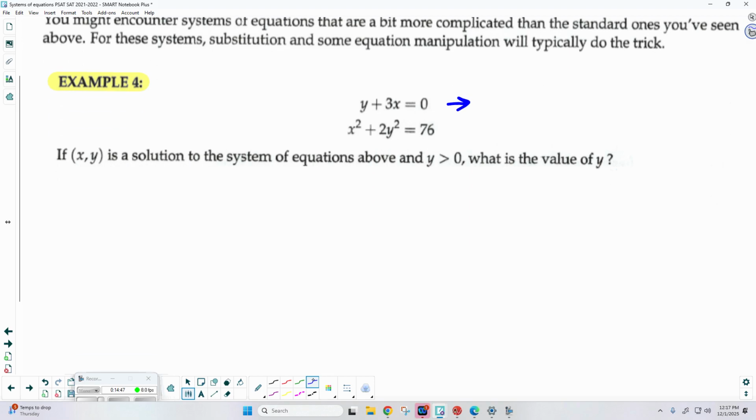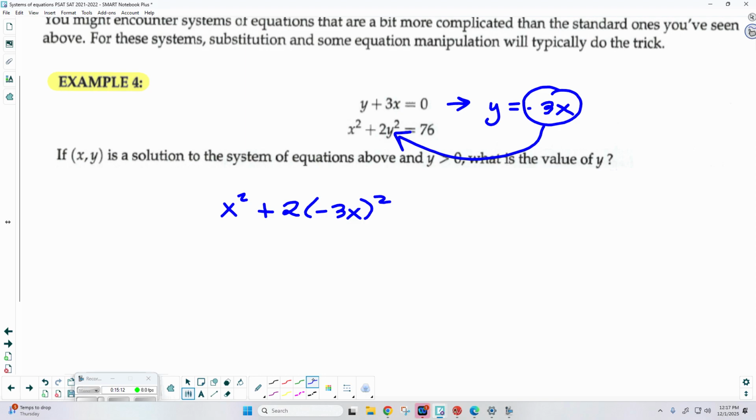So let's rewrite this first one. Let's say y is equal to -3x. Everybody agree I just rewrote that first equation? So now I'm going to take that negative 3x, and I'm going to go ahead and substitute it into the other equation. Okay. So let's see, x squared plus 2y squared. So that's 2 times, we now have negative 3x squared equals 76.